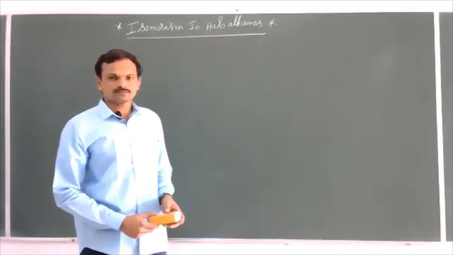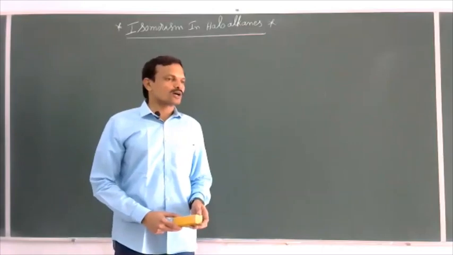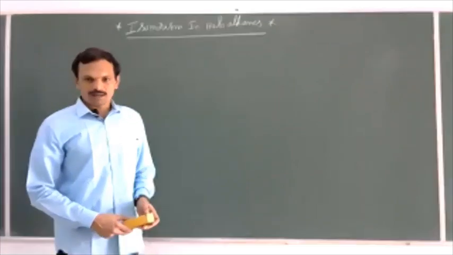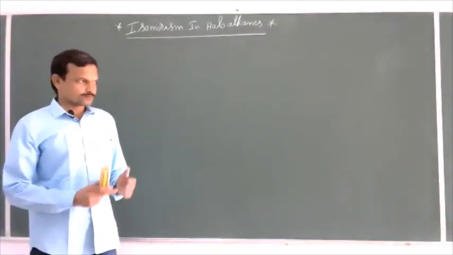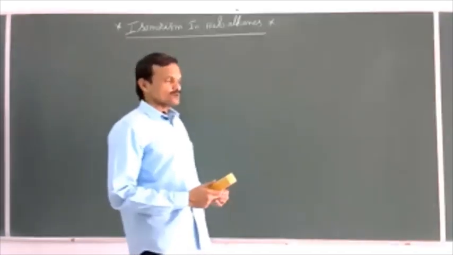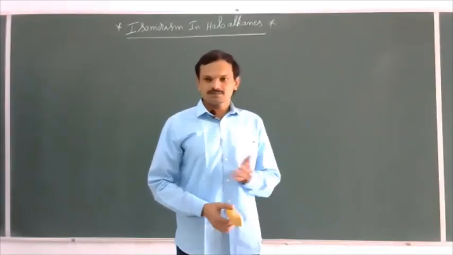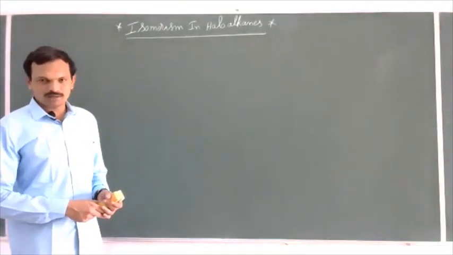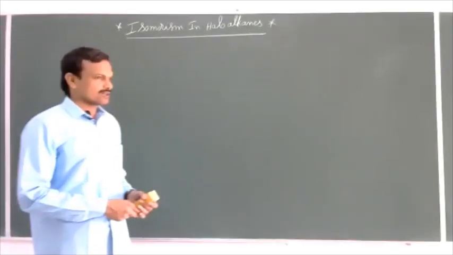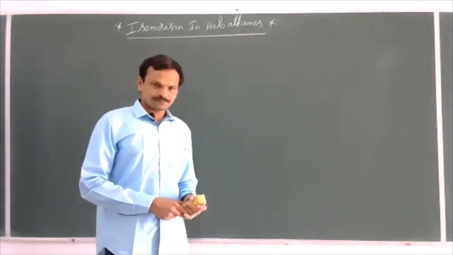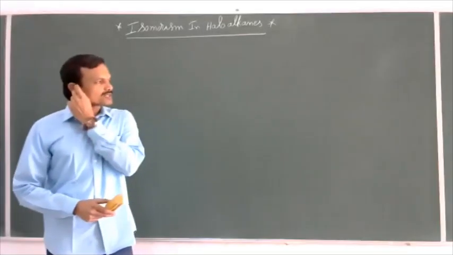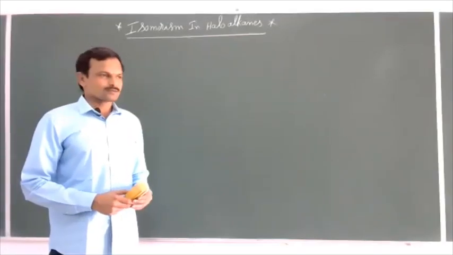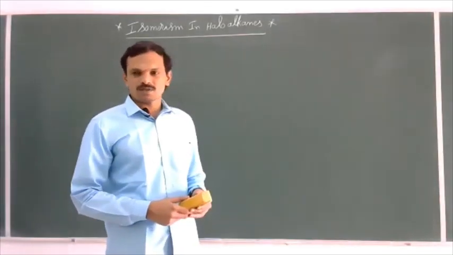What do you mean by isomerism? Two or more compounds having the same molecular formula but different structural formulas are called isomers, and this phenomenon is known as isomerism. It is further divided into two types: structural isomerism and stereoisomerism. Structural isomers are further divided into chain, position, functional, metamerism, and tautomerism. Stereoisomers are further divided into geometrical isomers, optical isomers, and conformational isomers.